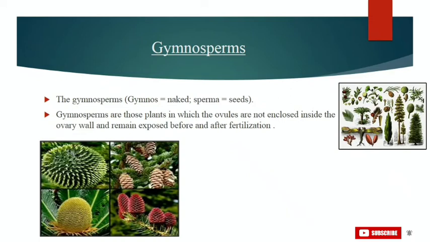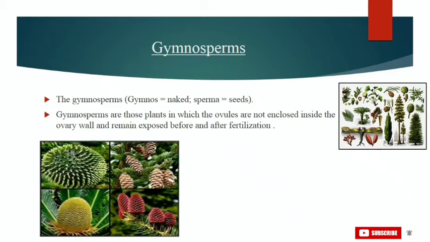Now furthermore, about their life cycle or reproduction, the gymnosperms are heterosporous. Means they produce 2 kinds of spores, that is haploid microspores and megaspores. These 2 kinds of spores are produced within sporangia that are borne on sporophylls, which are arranged spirally along an axis to form a compact structure called strobili or cones.